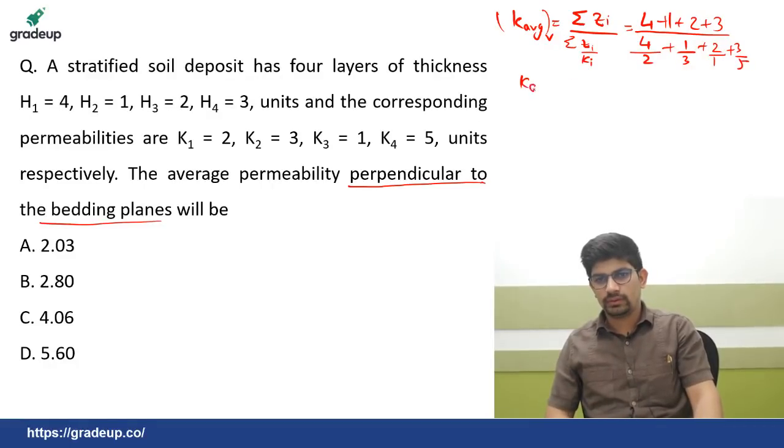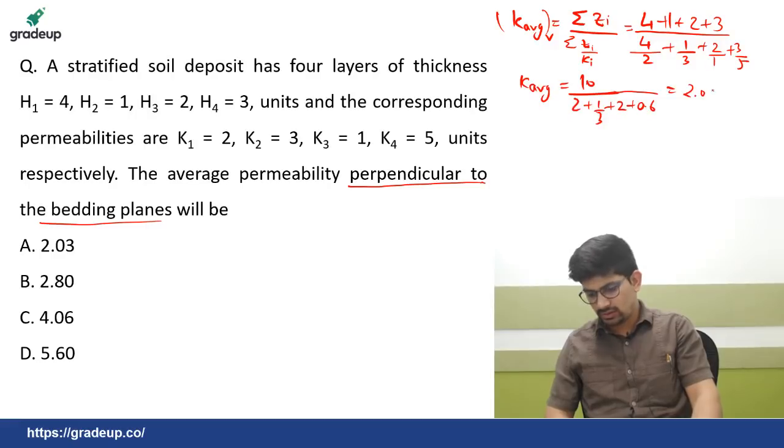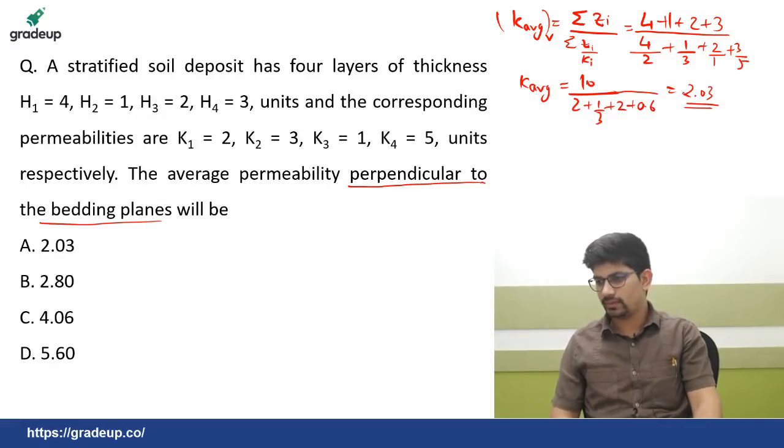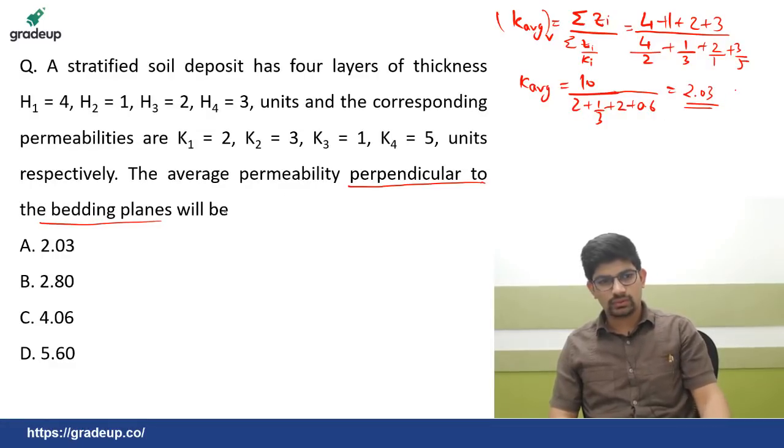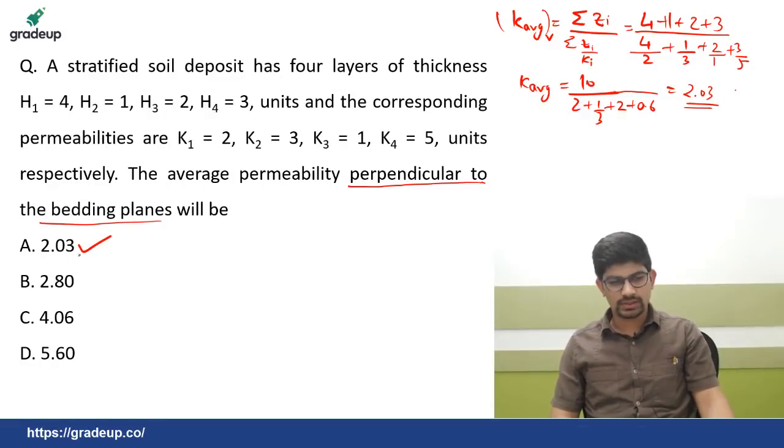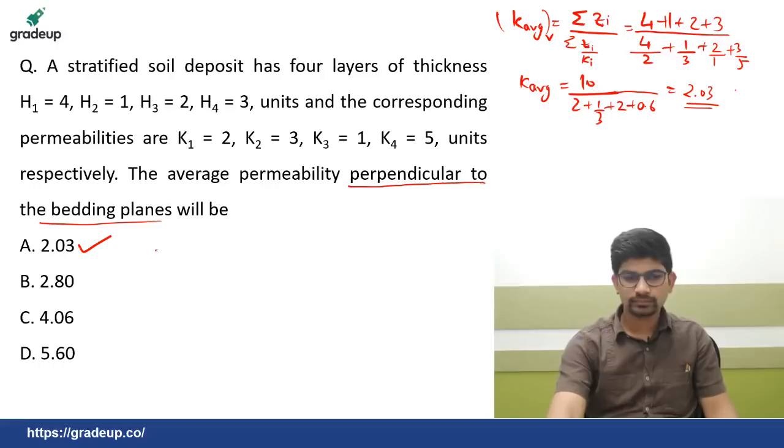So K average will be equal to 10 divided by 2 plus 1 by 3 plus 2 plus 0.6. If you simplify this, you will be getting roughly about 2.03. Yes, Vishal Datta, you have solved it correctly. So A is the correct answer to this question. Now next question.